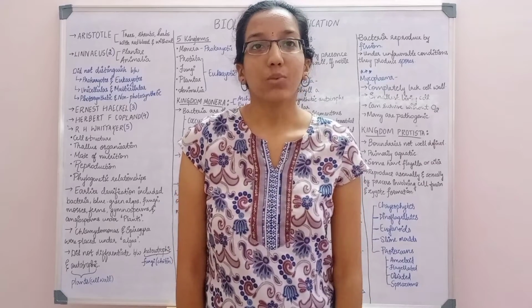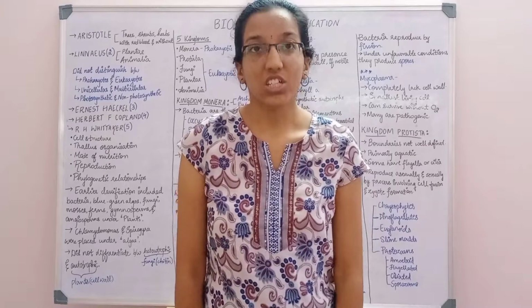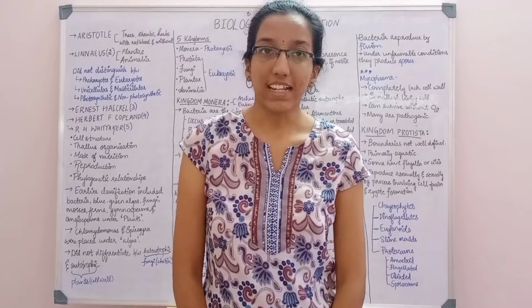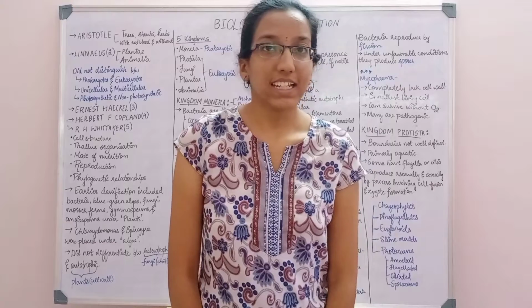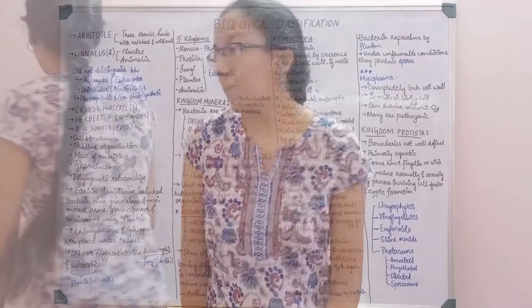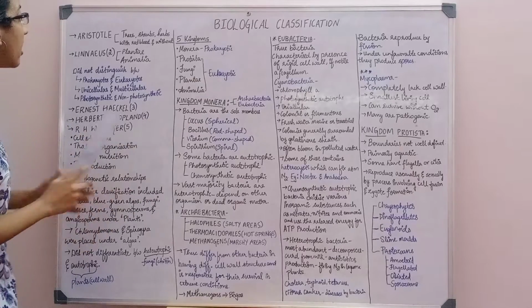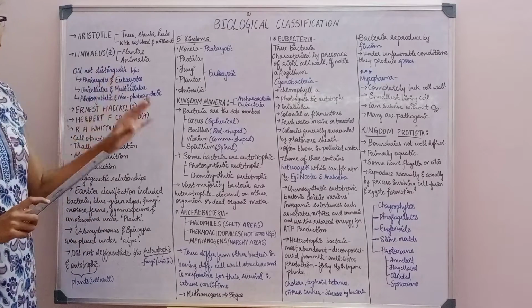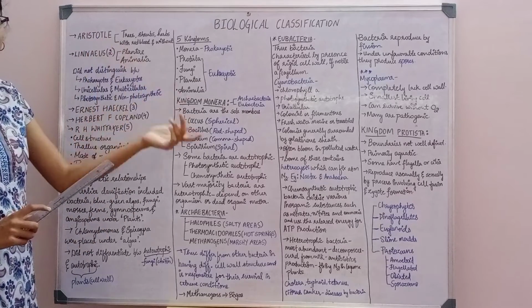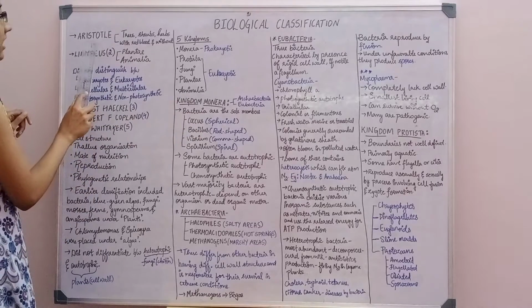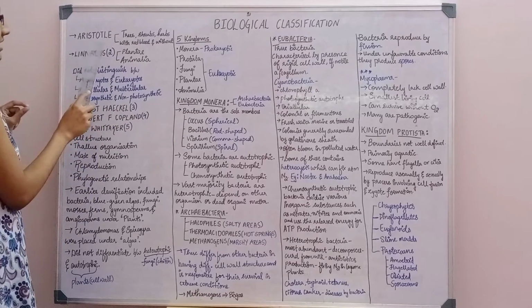So today we are starting with biological classification, the Enhancer One Shot Series second lesson. So this is for KCET, NEET and boards as well. Start with it. First, in the biological classification, we have various kingdoms like 2 kingdom, 3 kingdom, 4 kingdom and 5 kingdom. First, the earliest classification was by Aristotle.